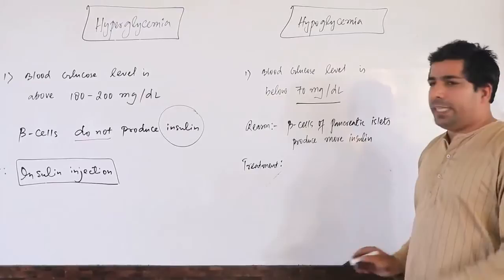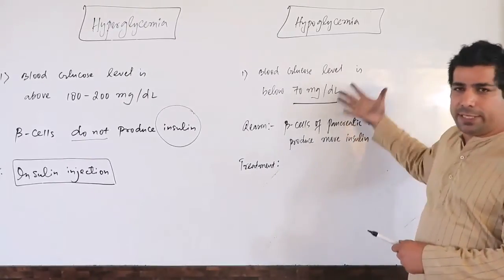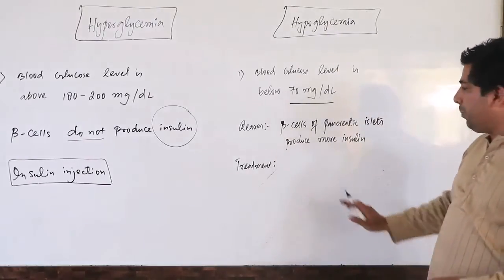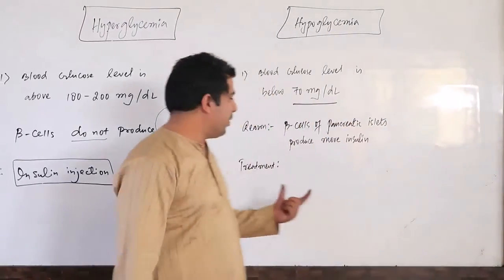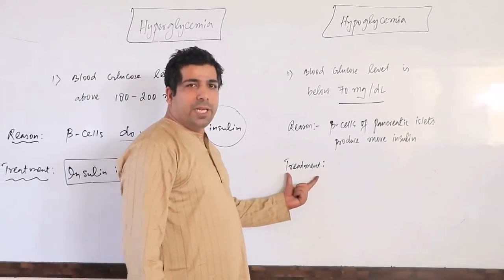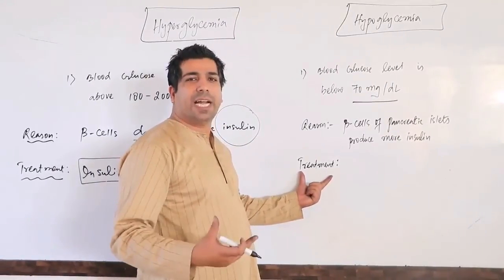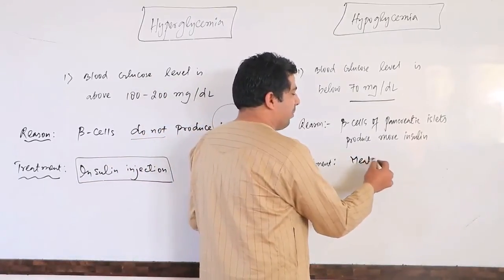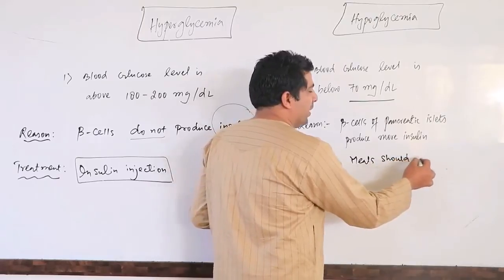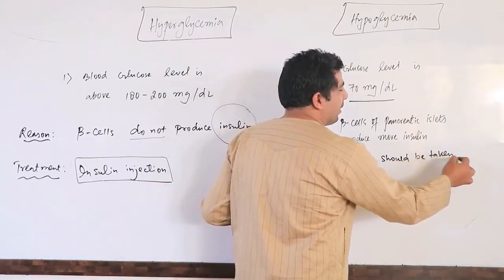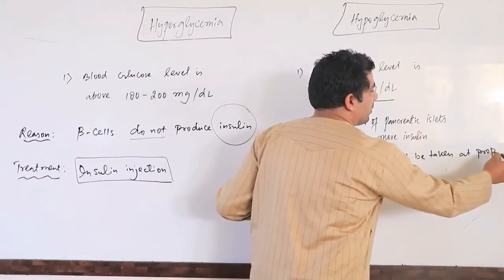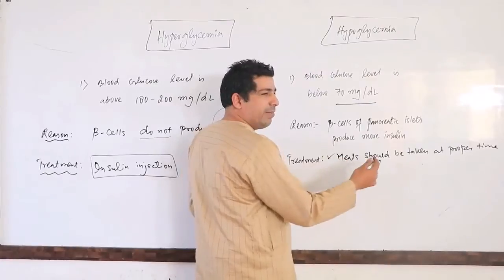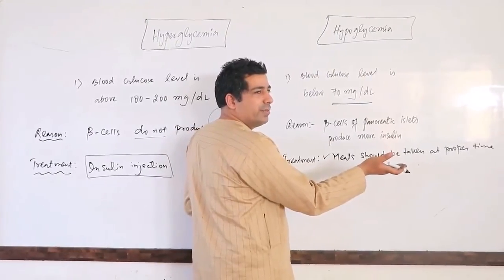If you take an insulin injection, what will happen? Insulin will increase further and the glucose level will go further down. So what happens in this particular case? You need to have meals at proper time. Meals should be taken at proper time. When meals are taken at proper time, they will increase the glucose level.